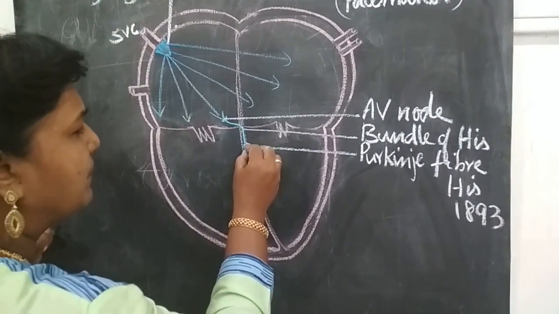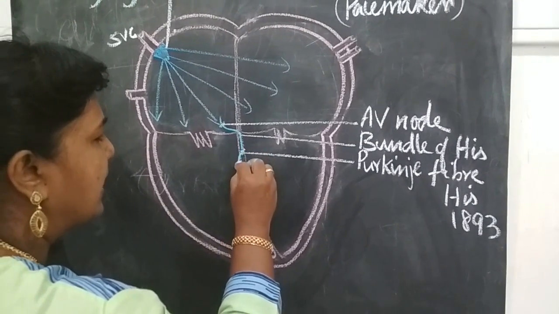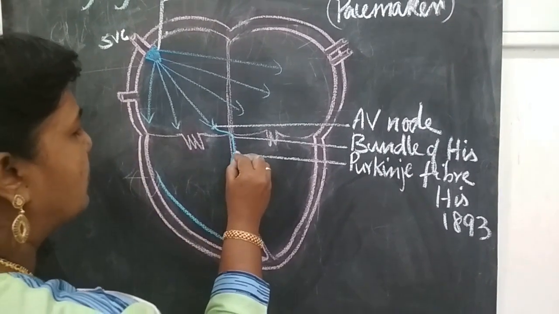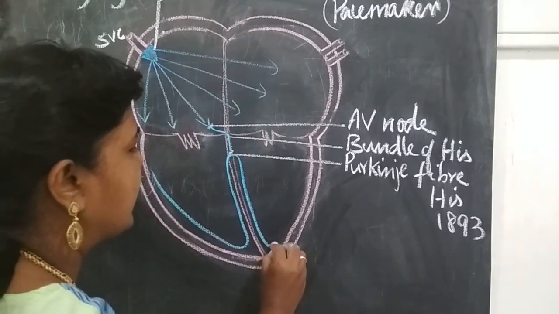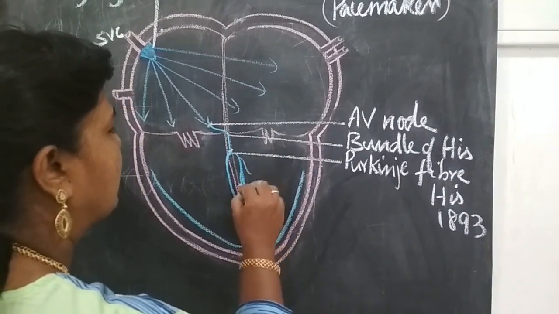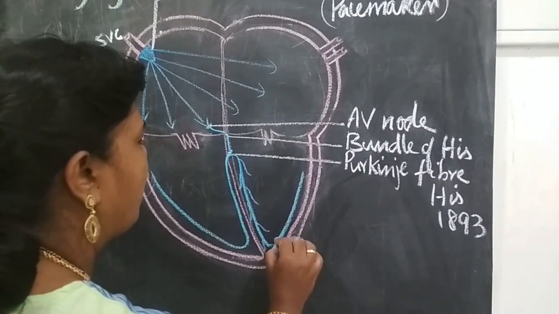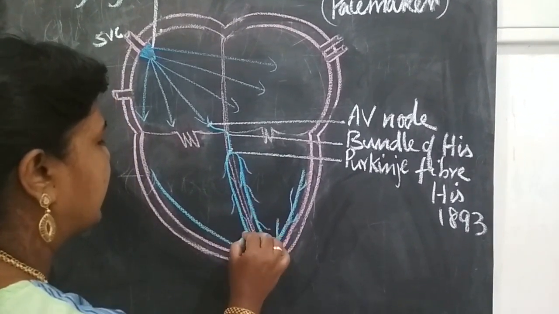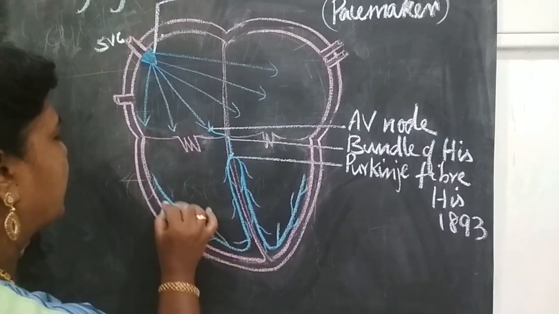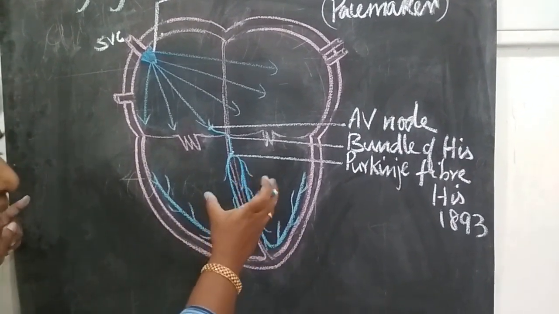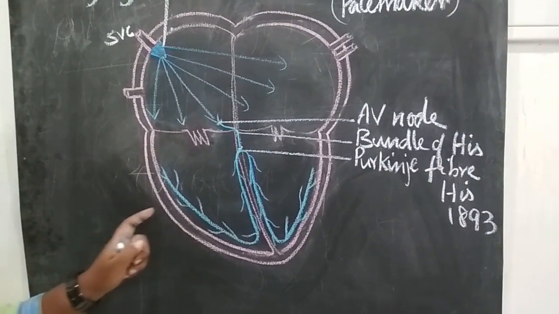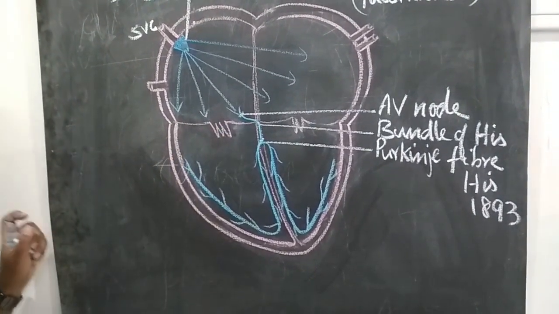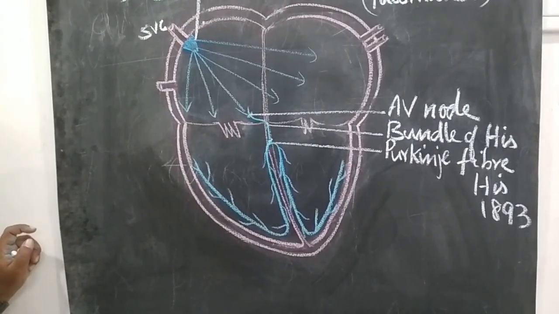From the Purkinje fibers, the wave of contraction enters both the right and left ventricles. Now the ventricles will contract. When the ventricles contract, the blood will be pumped towards the pulmonary artery and aorta.